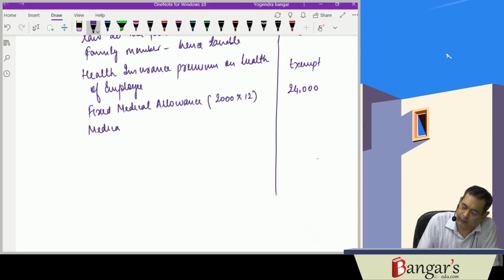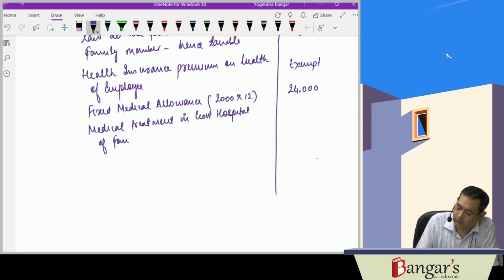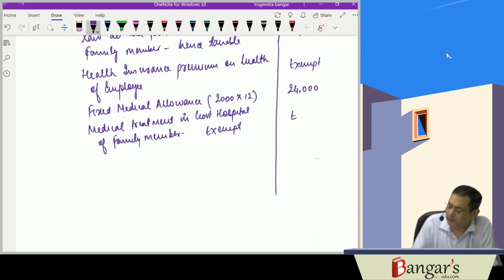Medical treatment in a government hospital of a family member: reimbursement thereof will be exempt.